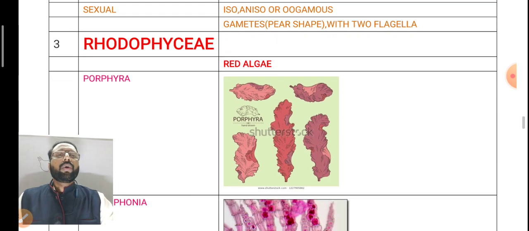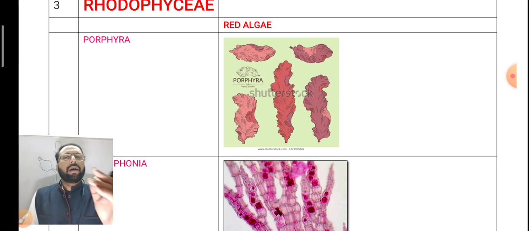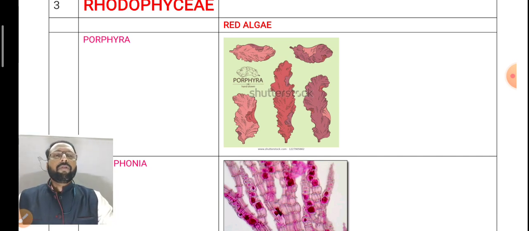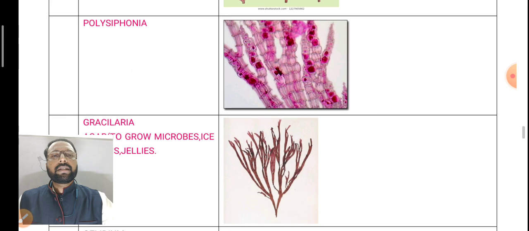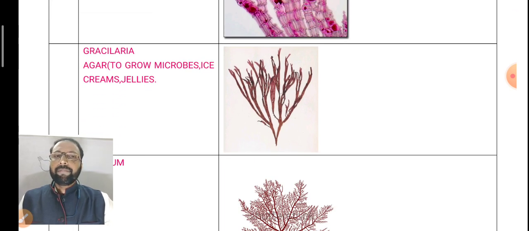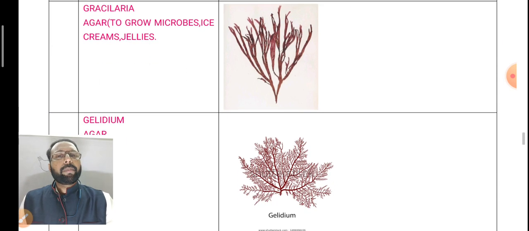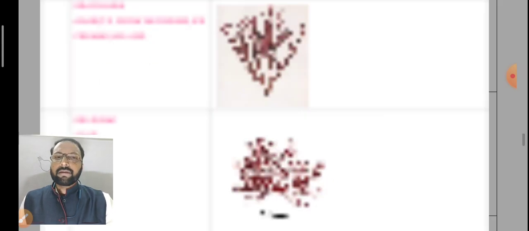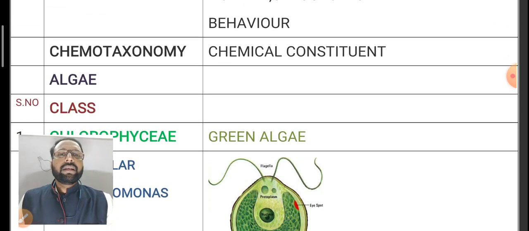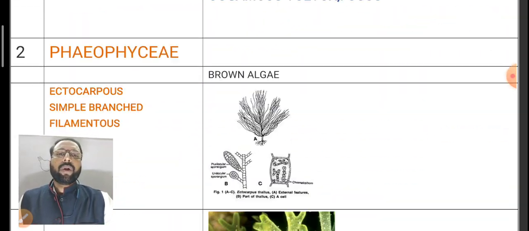Then you go for Rhodophyceae, red algae. Examples: Porphyra, Polysiphonia and Gracilaria. Especially the wall contains agar, which is used to grow microbes and in the preparation of ice creams and jellies also. Not only that, Gelidium also. So one by one, look at that.